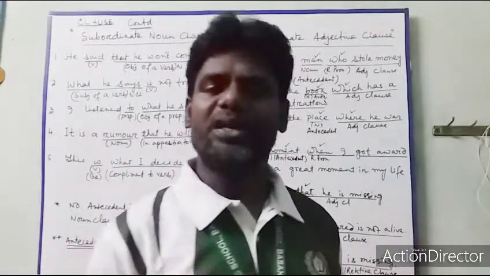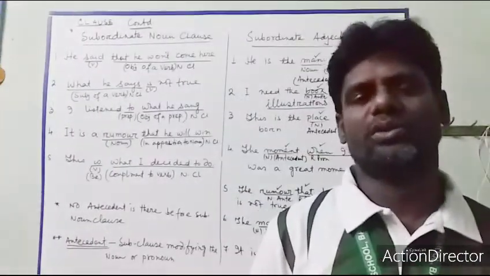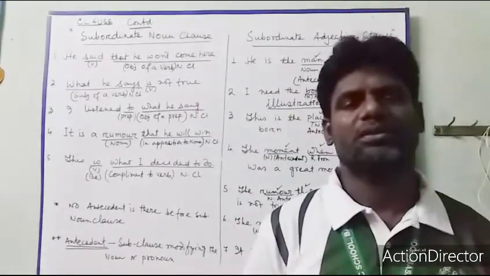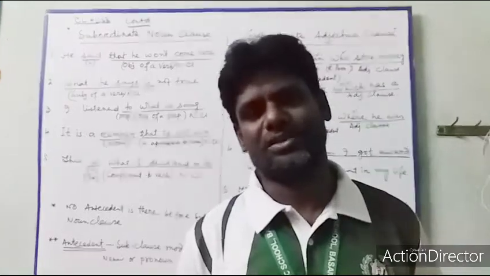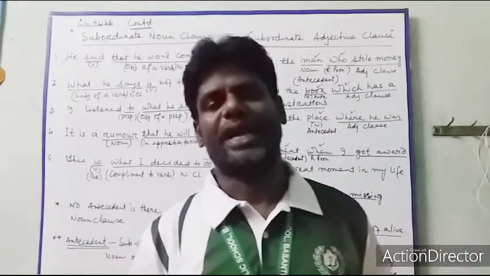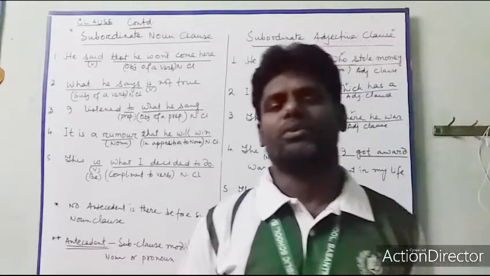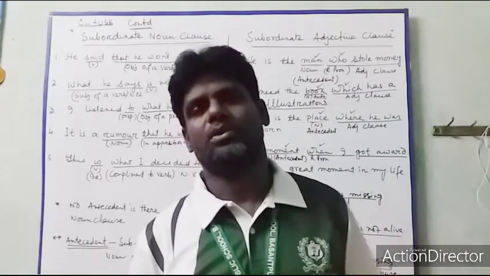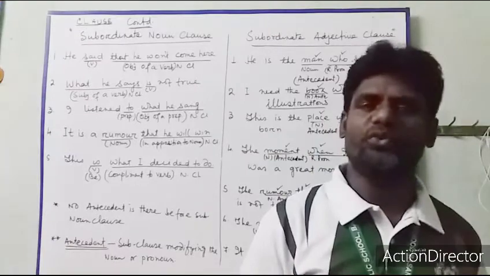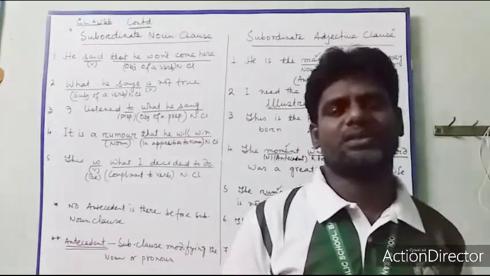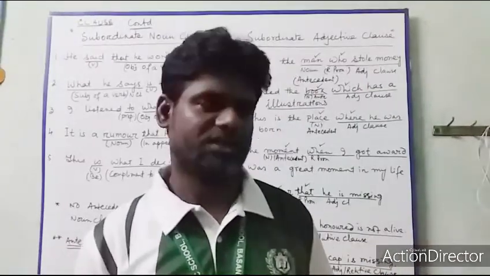So in my previous video I discussed noun clause. Noun clause is that subordinate clause which acts as a noun. Where do we find a noun? We find a noun before the verb and after the verb; a noun acts as subject, a noun acts as object.